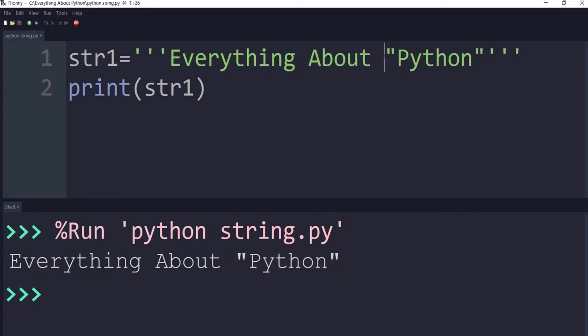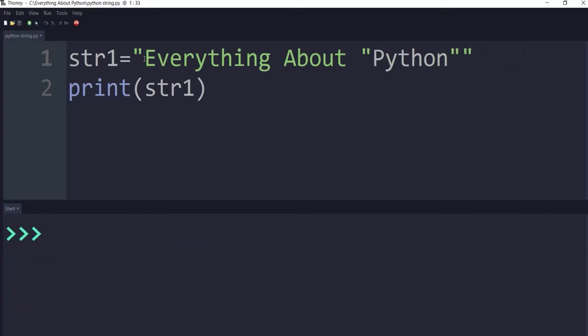So we can represent a specific character or a word separately also, but in that case we need to use different quotation outside. Now here we are using triple quotes, here also for the opening and ending, but inside we are using double quotes. But if we use double quotes at the beginning of the string and at the ending, and